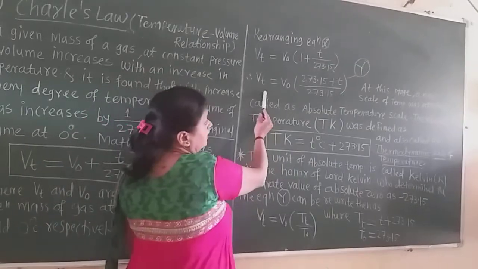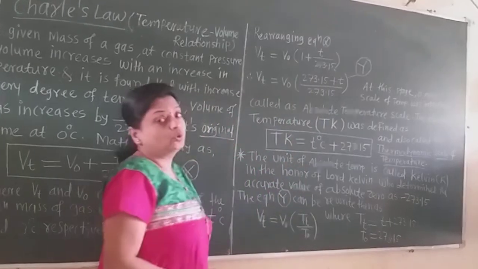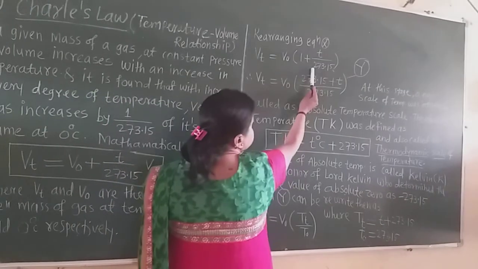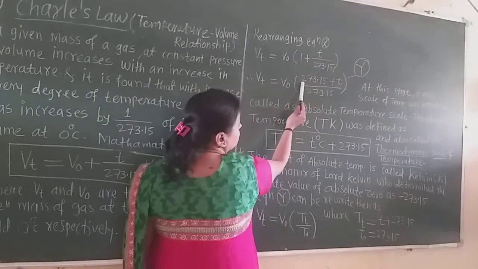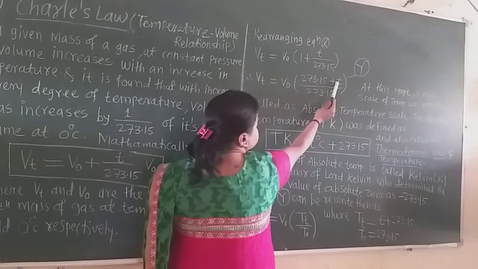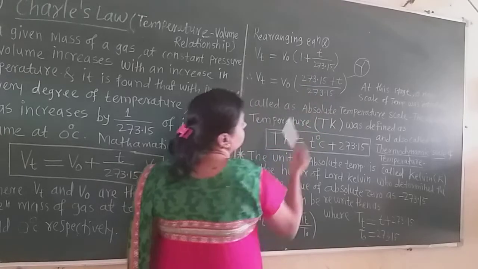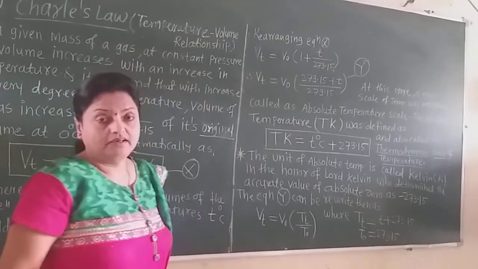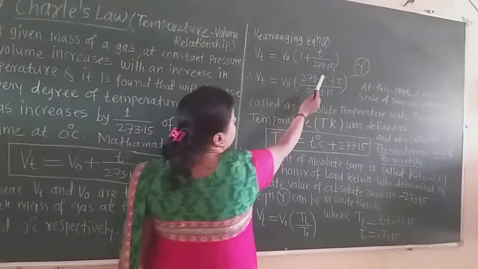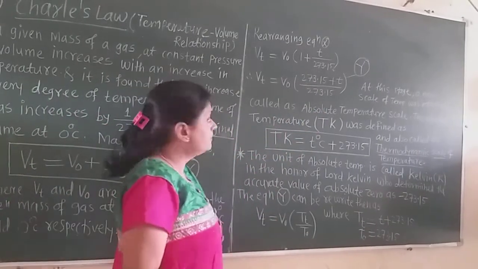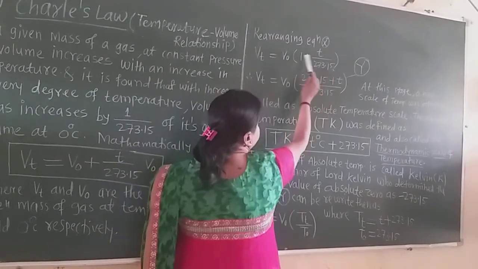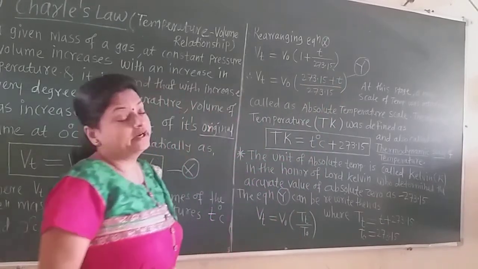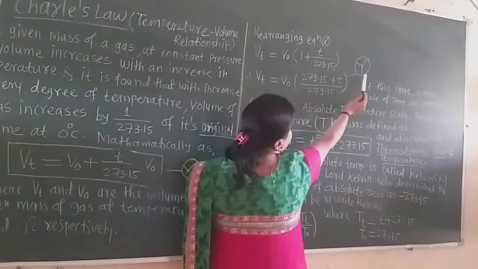Again, we calculate the LCM: 273.15 into 1 is 273.15 plus t, divided by 273.15, and V0 and Vt are as they are. Can you understand what I do here? Now this is equation Y.